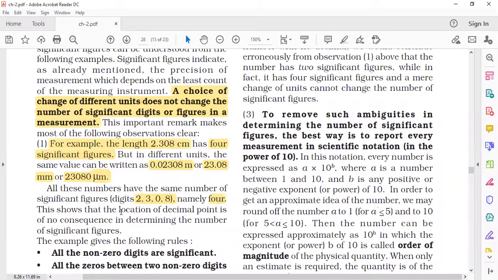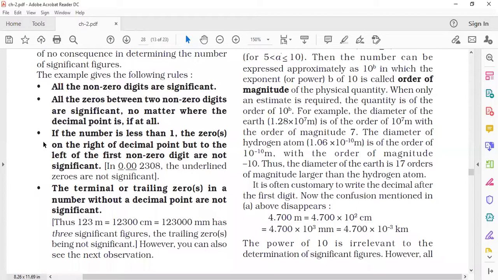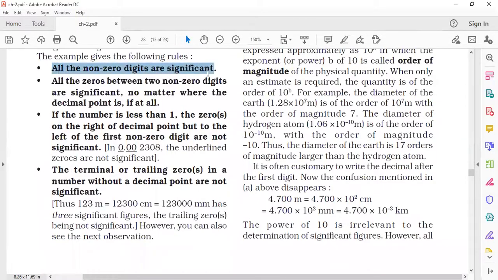Now the question is, when you have a decimal number, what rules do we address? Let me take the first one. All the non-zero digits are significant. Second: all the zeros between two non-zero digits are significant, no matter where the decimal point is, if at all.